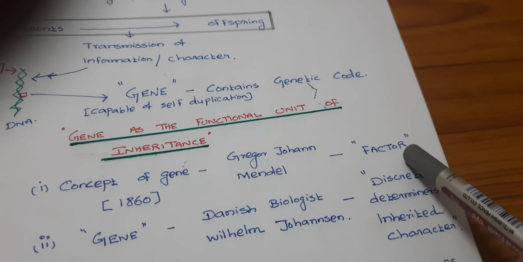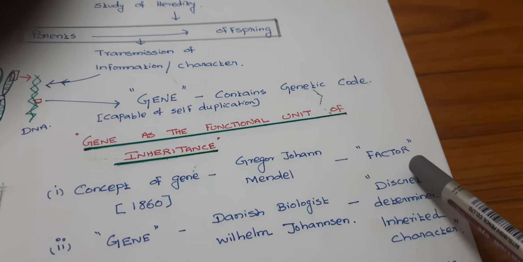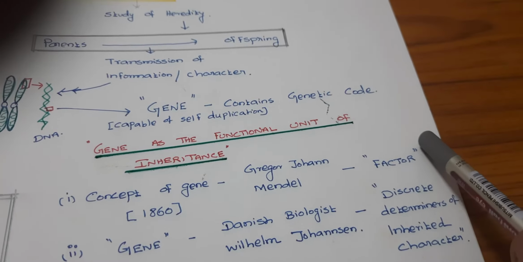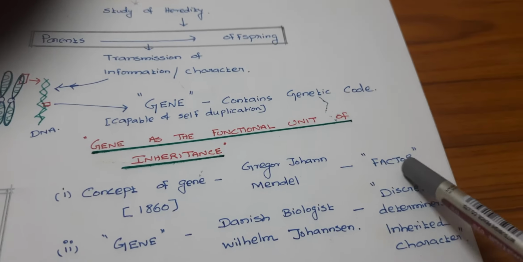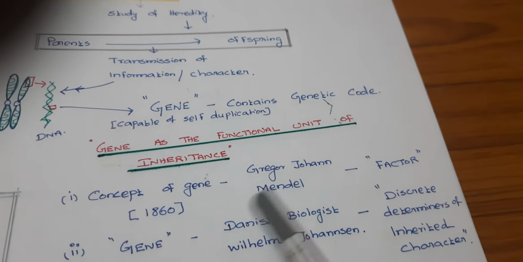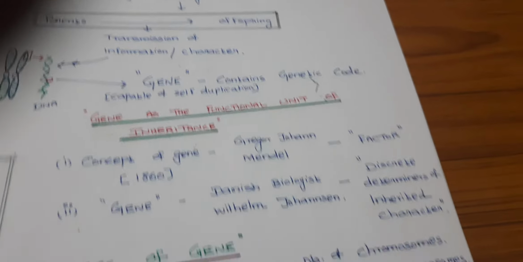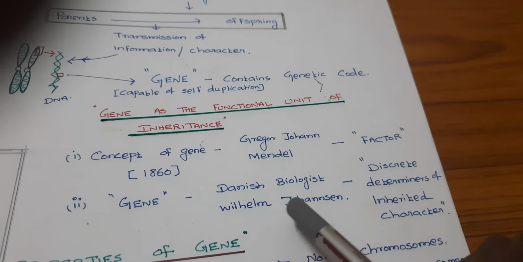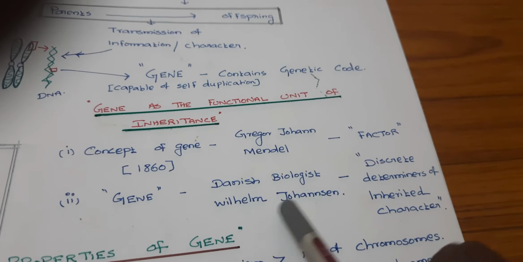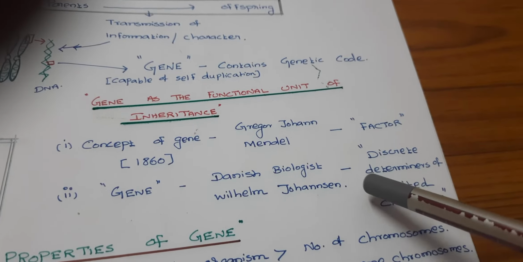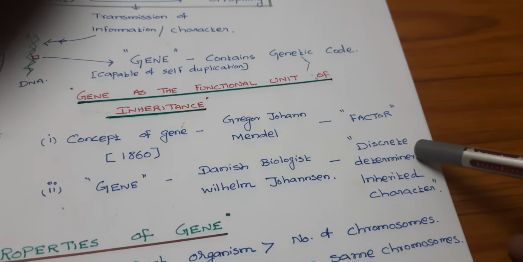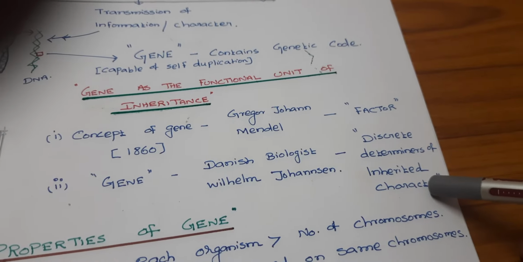This is one of the important concepts for NEET. Not only for NEET, as a biology student we must know this classical concept of gene. Then the word gene was coined by the Danish biologist Wilhelm Johannsen, and he gave the definition as discrete determinants of inherited character.